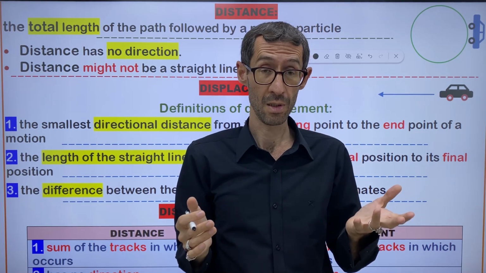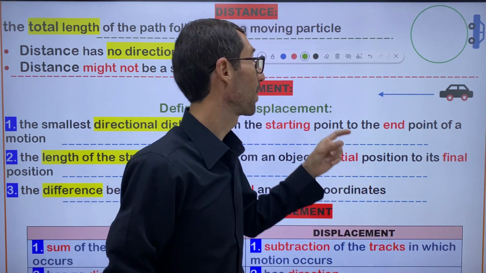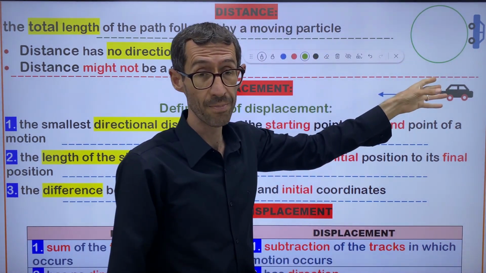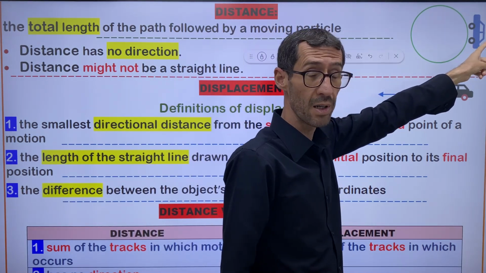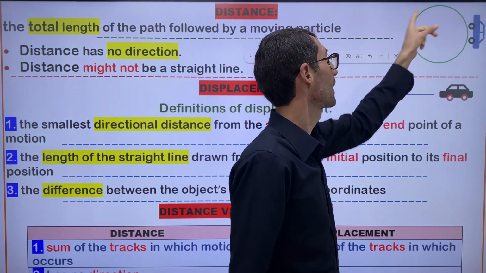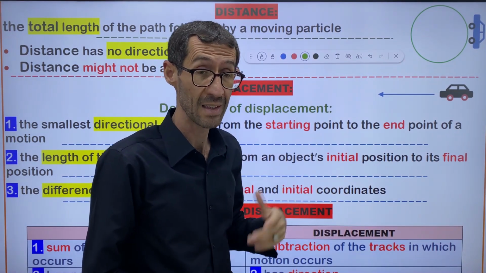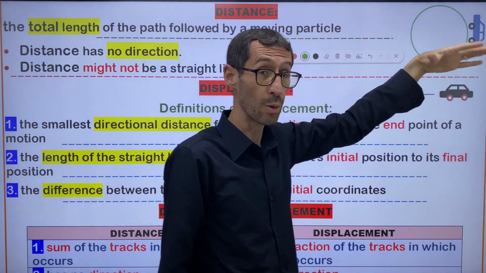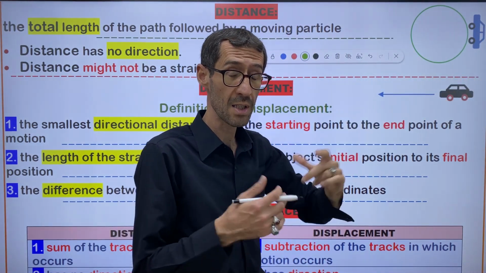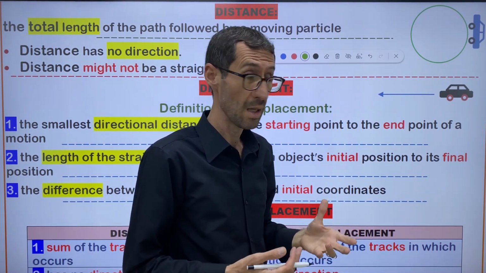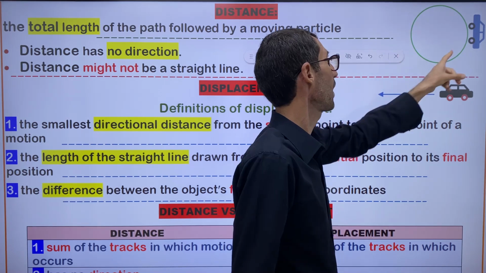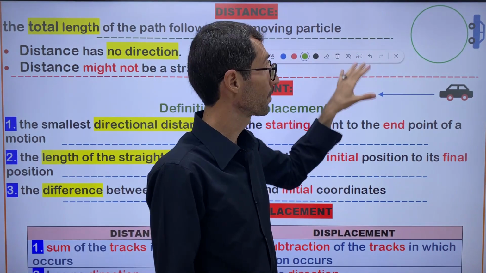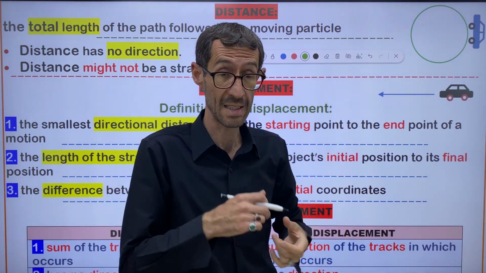It doesn't matter. For example, there's a blue car, and this blue car circles the square. Whenever you measure the path followed by the car, this is called distance. How many meters did this car travel whenever it turned around this square?